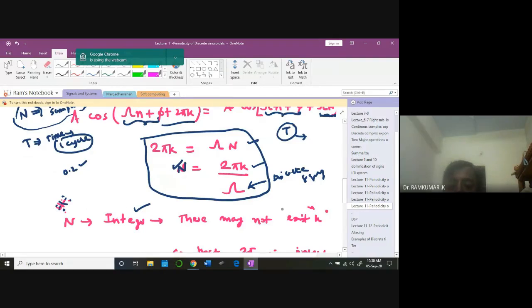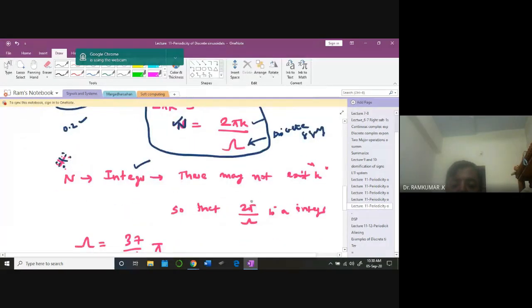There may not exist a k such that 2 pi by this omega is an integer. Always there is a problem. For all sinusoidal signals in the continuous time domain, I said they are all periodic. But in the discrete domain, because of the sampling nature, you may end up with a particular k that will not give you an integer.